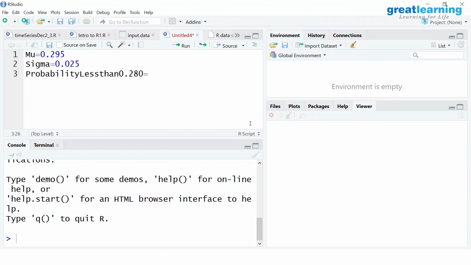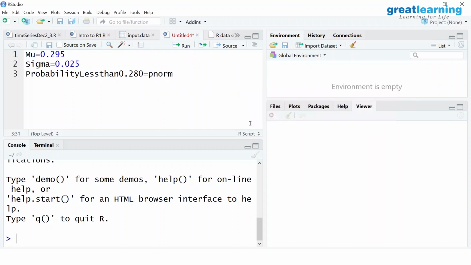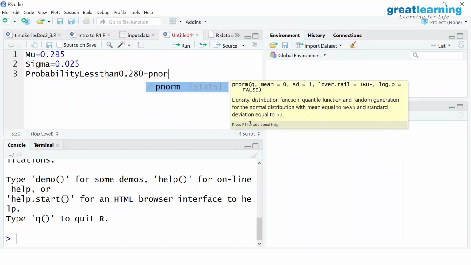So pnorm, if I put here, is small p, n-o-r-m. I have to give the mean. The order will be mean, standard deviation. Whether lower.tail is TRUE is taken by default. Otherwise, you will say lower.tail is FALSE. By default, it will take only lower, exactly like Excel.